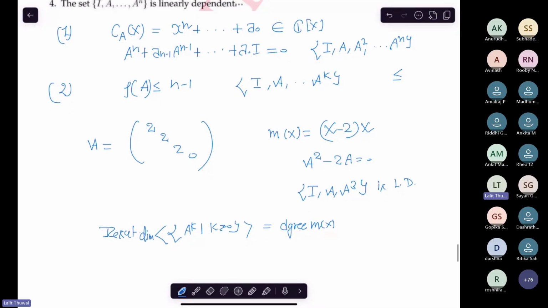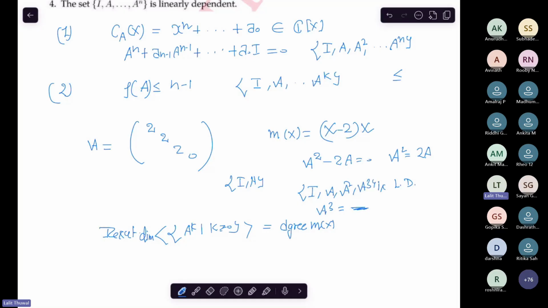So this is linearly dependent. Why? Because any power of A which is greater than or equal to 3 can be written as a linear combination. I mean to say you have A square equal to 2A, right? So you can write A cube also in terms of A. So I and A are linearly independent, but A square, A cube, this is a linearly dependent set.